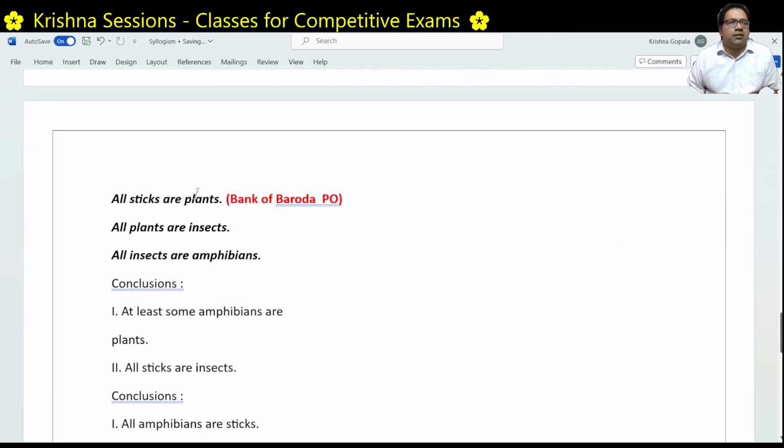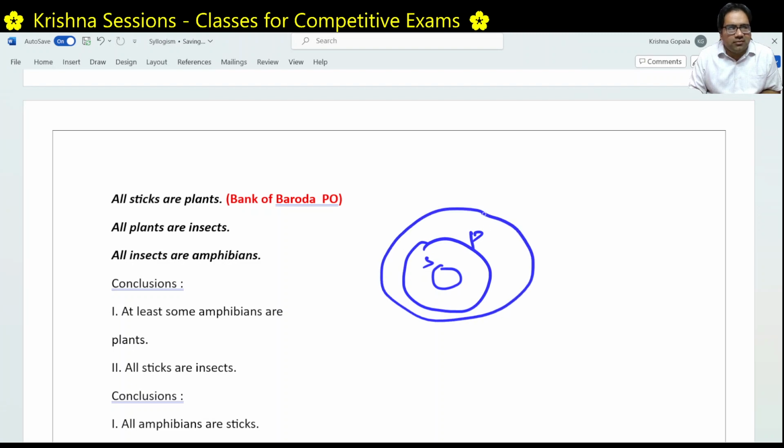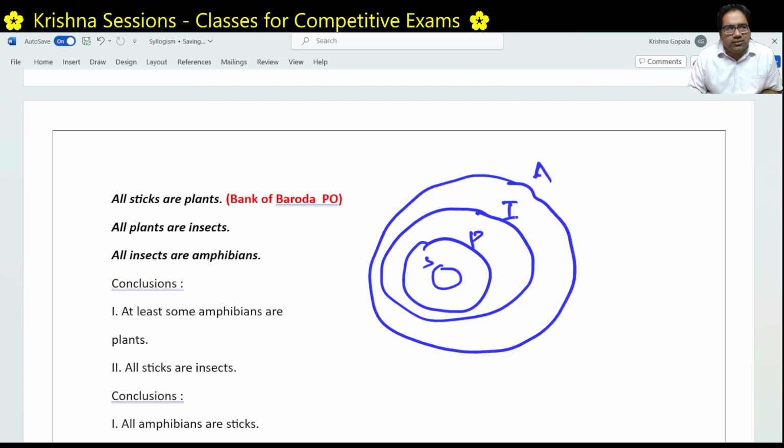Next question. All sticks are plants. Right? These are sticks. These are plants. All plants are insects. These are insects. All insects are amphibians. These are amphibians. This is a good problem, an easy problem. All sticks are staying in plants. All plants are insects. All insects are amphibians.